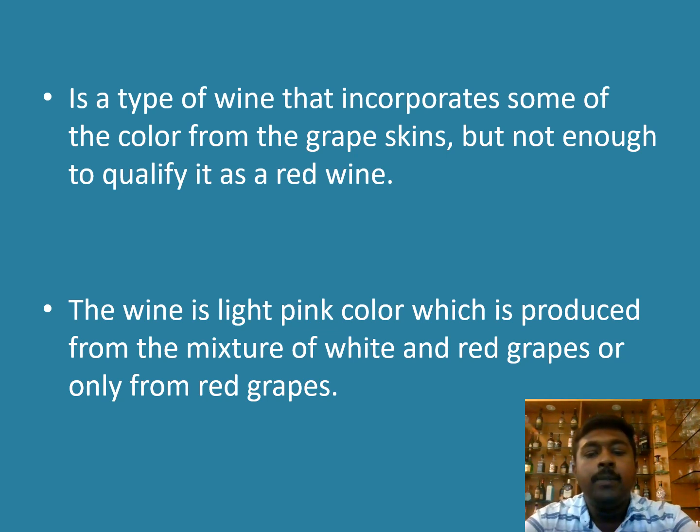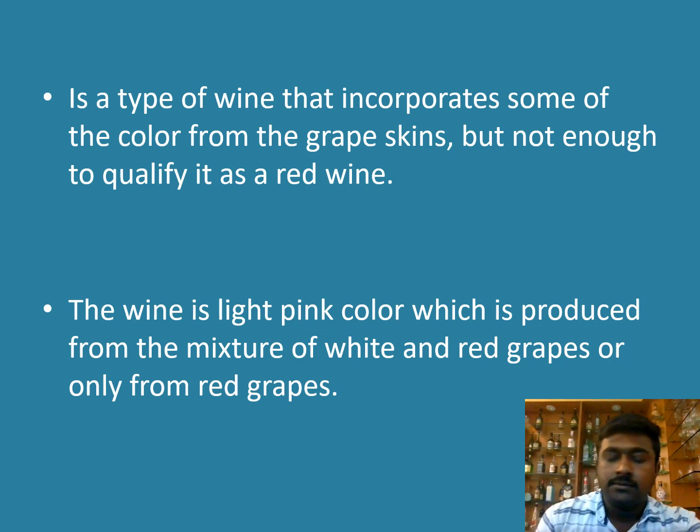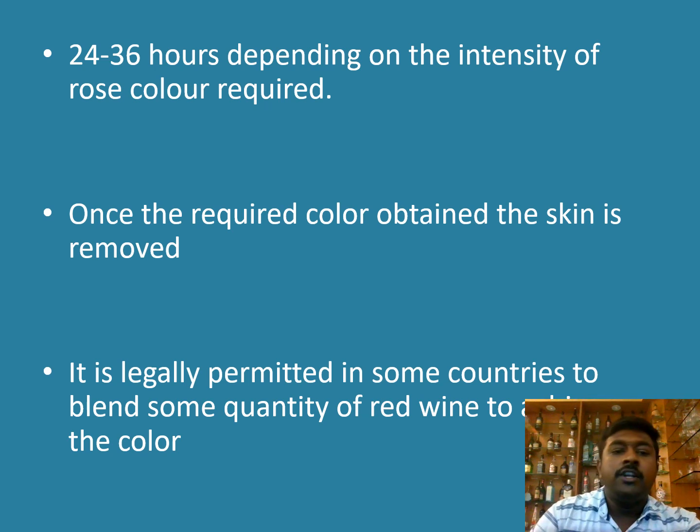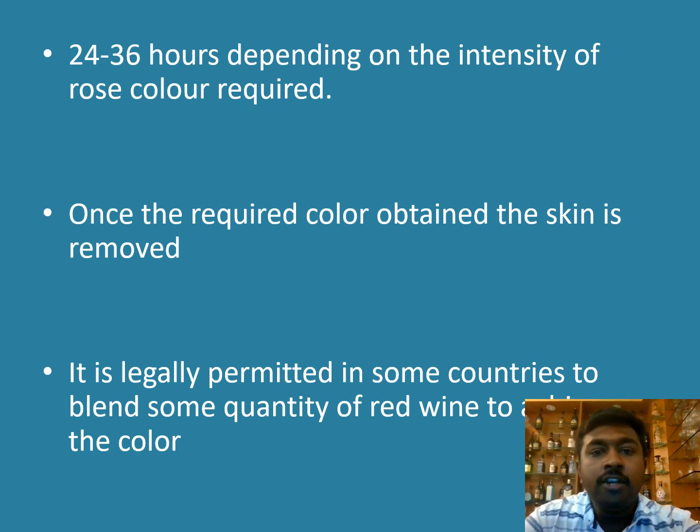Okay, the wine is light pink in color, which is produced from the mixture of white grapes and red grapes, or only from red grapes. Mostly we are using only red grapes. The combination of white grapes and red grapes is a very rare case. Okay, 24 to 36 hours depending upon the intensity of the color required. That means we are allowing from 24 hours to 36 hours after pressing the grapes. We are allowing the skin to be present in the must itself, that is 24 to 36 hours. Once the required color is obtained, we will remove the skin naturally.